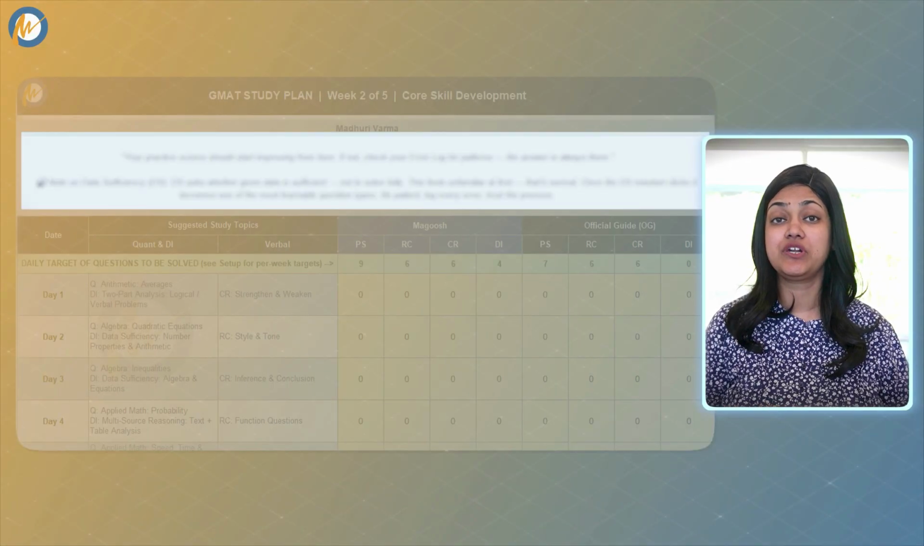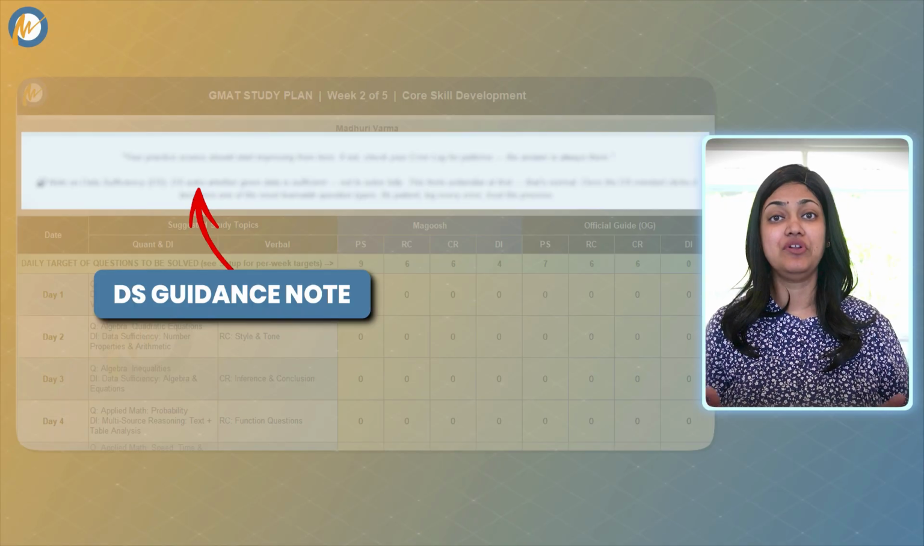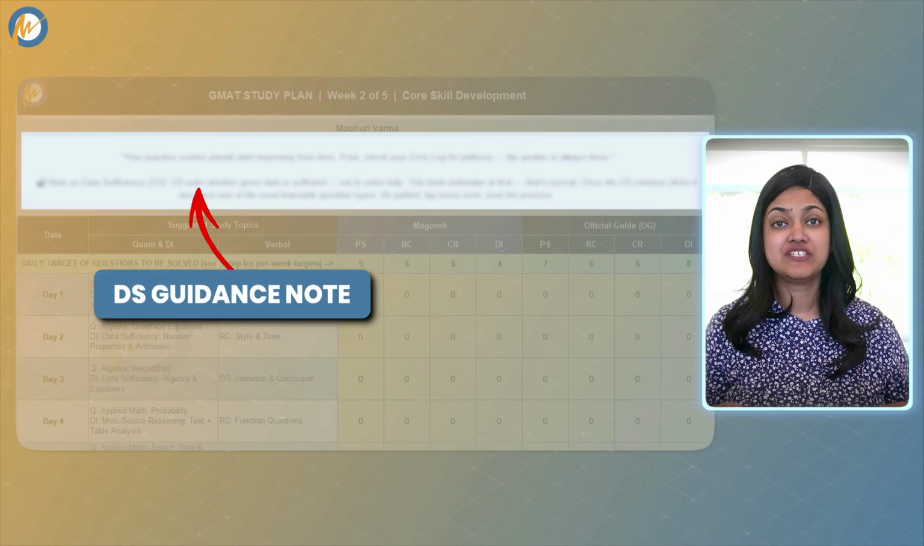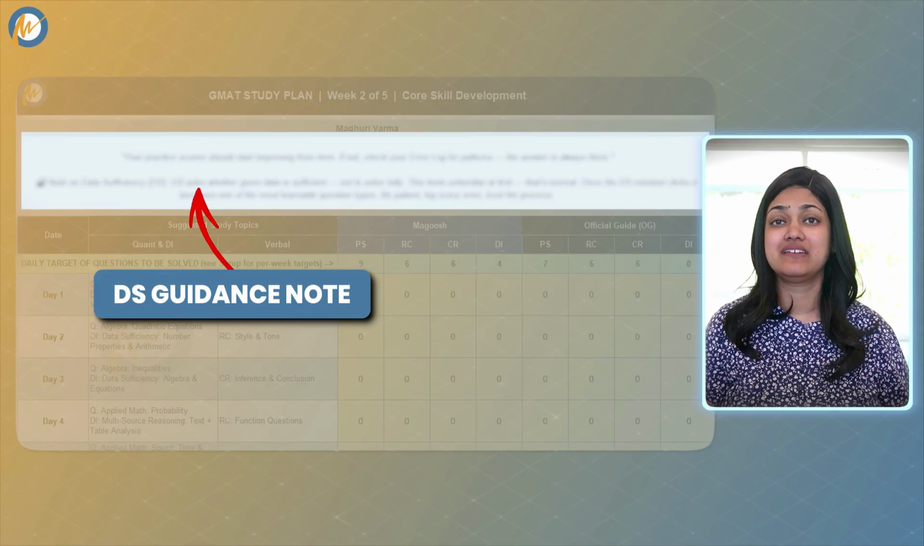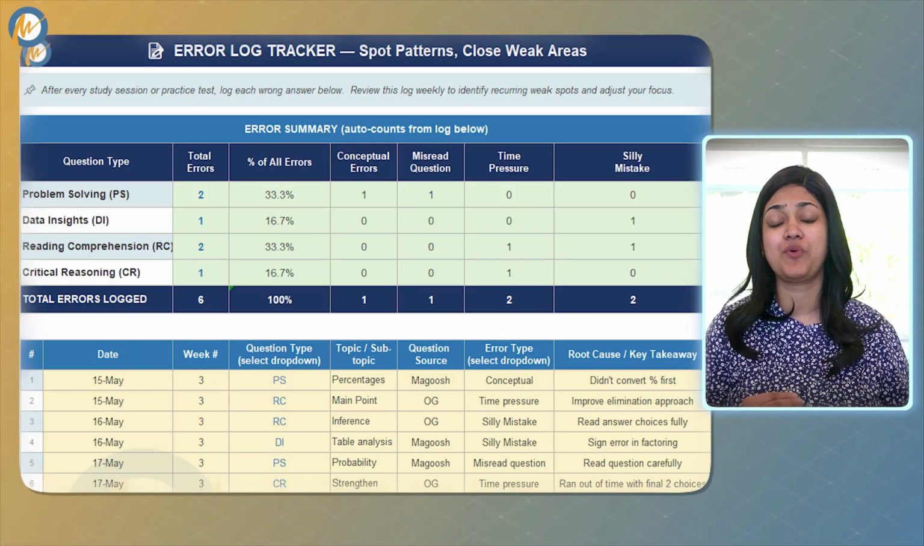So based on your study timeline, I have a special note built into the planner that appears automatically in the study schedule whenever the first DS topics are planned for you. It reminds you that feeling overwhelmed about DS is normal, it clicks with practice, and that logging your DS errors carefully in the error log sheet is especially important in the early weeks. Be patient with yourself on this one, it gets easier.